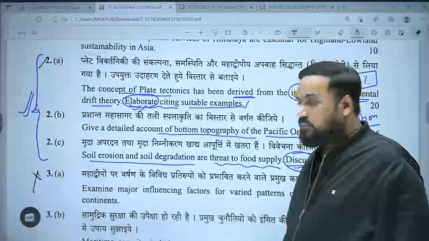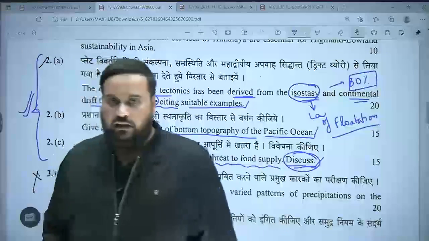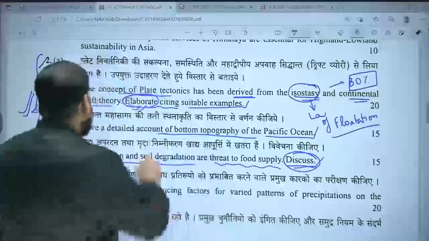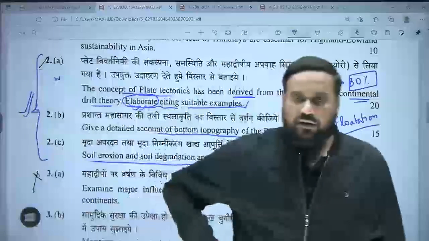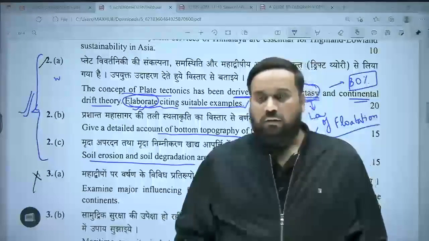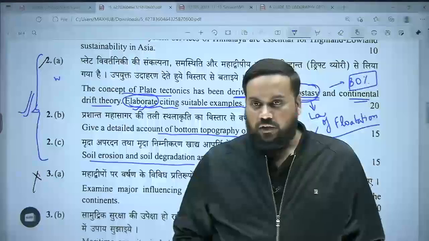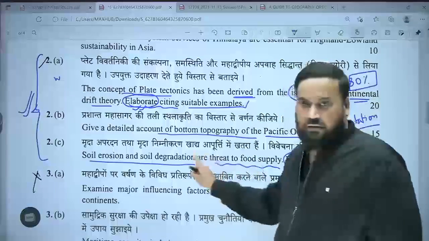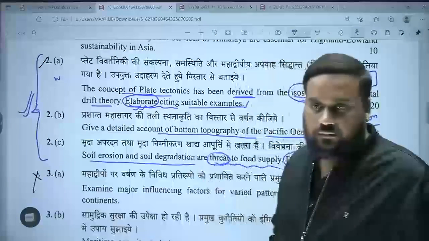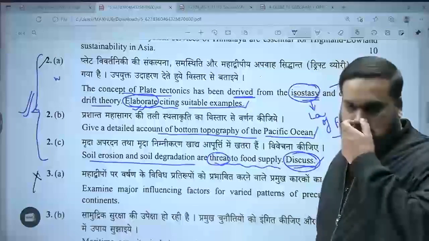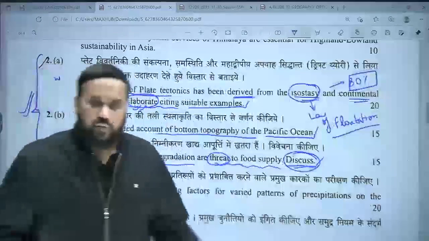On the same map, I can also write crop names, like for wheat I can write W, for rice I can write R. If on the same map I superimpose the major food producing regions of the world, will it better connect this threat? Yes or no? Yes. If you have to justify with India, even India, but the world would be an ideal case. If you are not prepared, you have to give it.